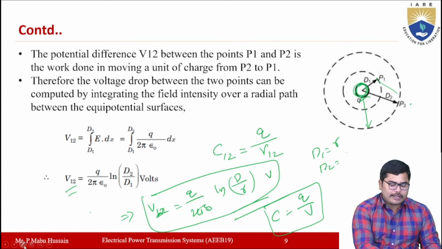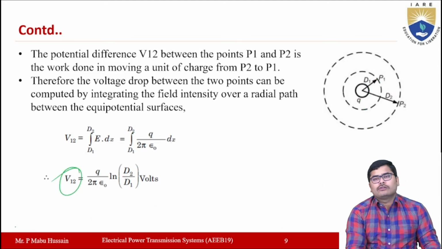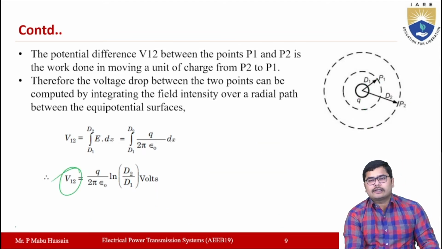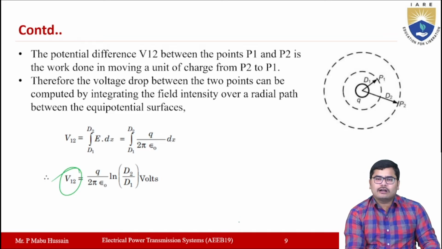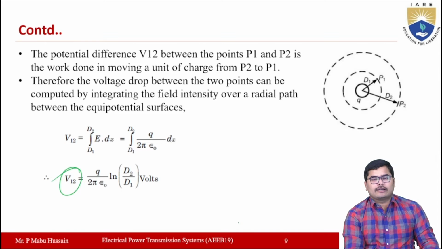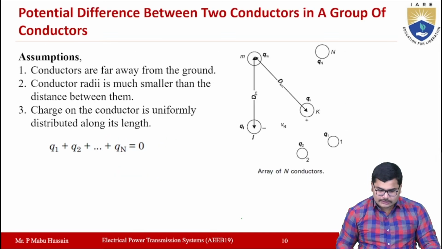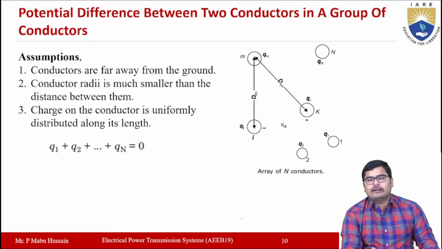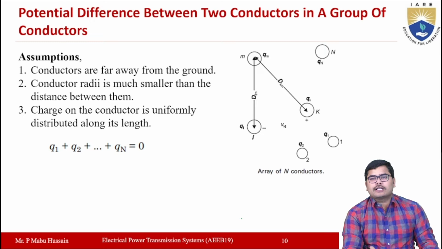So now here we calculated the potential difference of a single conductor by considering 2 points P1 and P2, which are at a distance D1 and D2 meters from the center of the conductor. Now you follow the same procedure and let us determine the potential difference between the two conductors in a group of conductors. Okay, so here instead of taking one single conductor, we are going to take a group of conductors and find out the potential difference between any two conductors in the group.